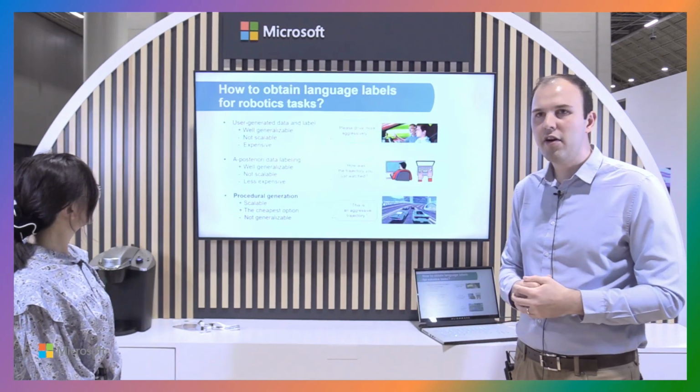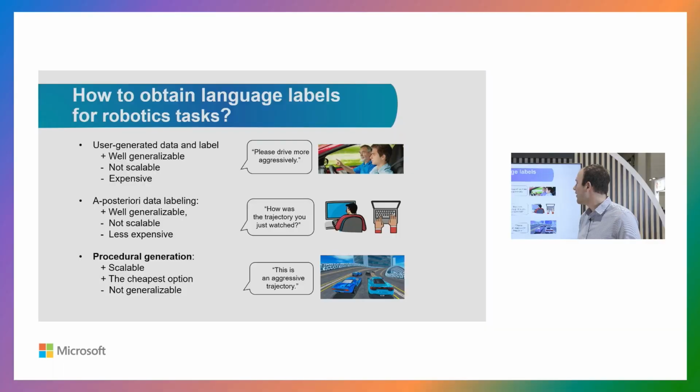And specifically on how we get language labels for robotics tasks, there are many types of methods we can use to generate these labels. One way is to have user-generated labels. You can ask the robot to do something, and for each language command, a user will actually show the robot what exactly should be done. And even though this is very high quality data, it's really not generalizable. It's not scalable, because you need a proportional number of users if you want to get more data out of the system.